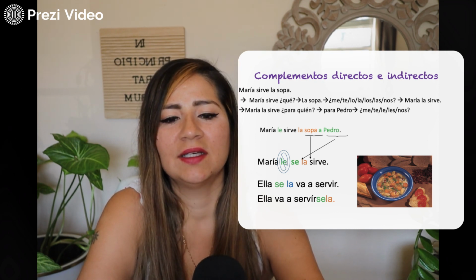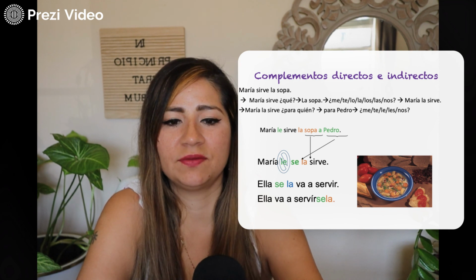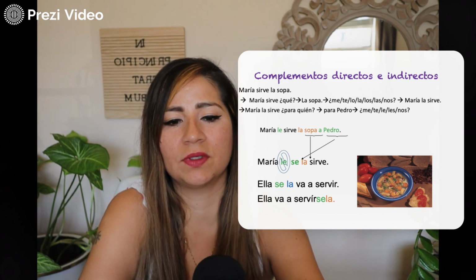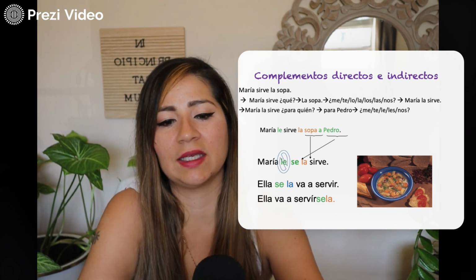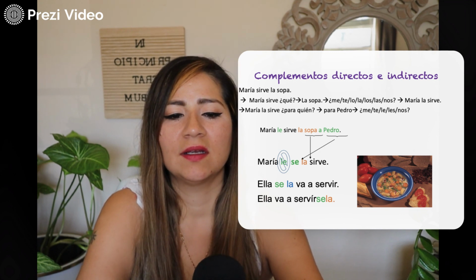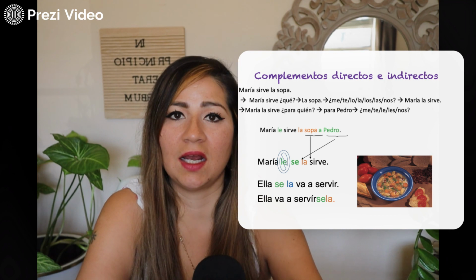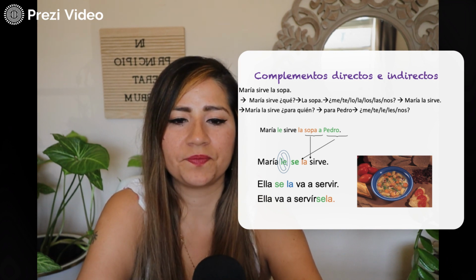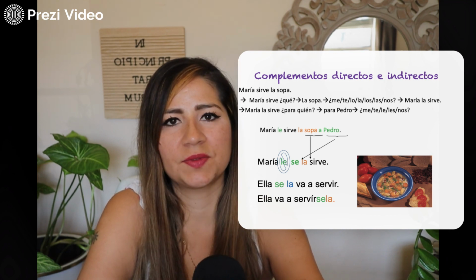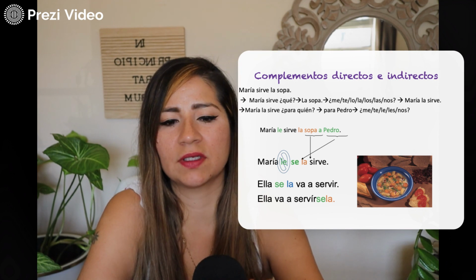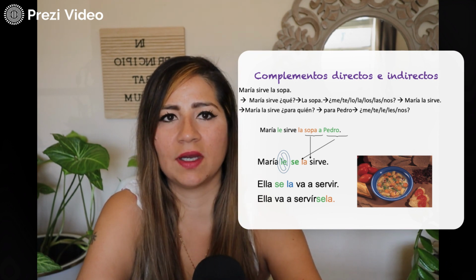Okay? And then if you have two verbs, of course, two options, you could put it right before the first, like ella se la va a servir. She's going to serve it to him. Or ella va a servírsela. She's going to serve it to him. The second one is probably easier to remember because it kind of has the same order that we have in English when we speak.